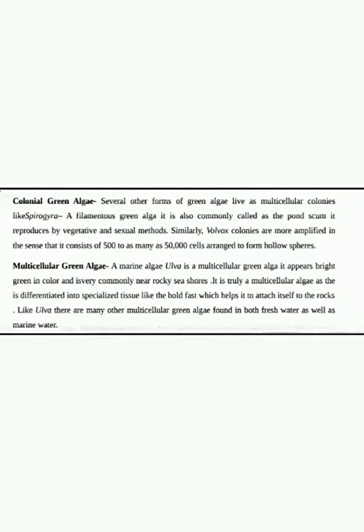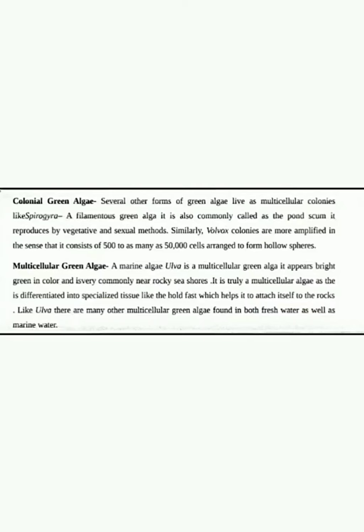We have one more example of colonial green algae, that is Volvox. You can see here in the third line, Volvox. Volvox colonies are more amplified in the sense that the cells are more in number.